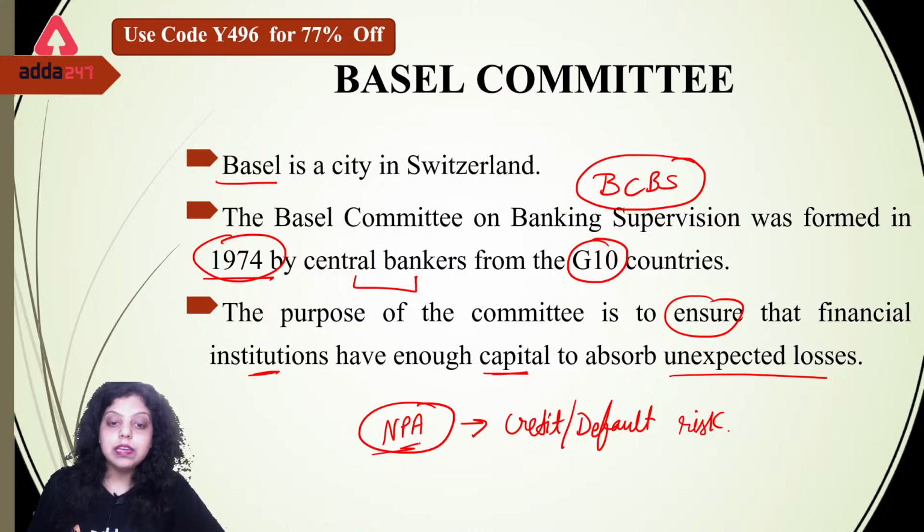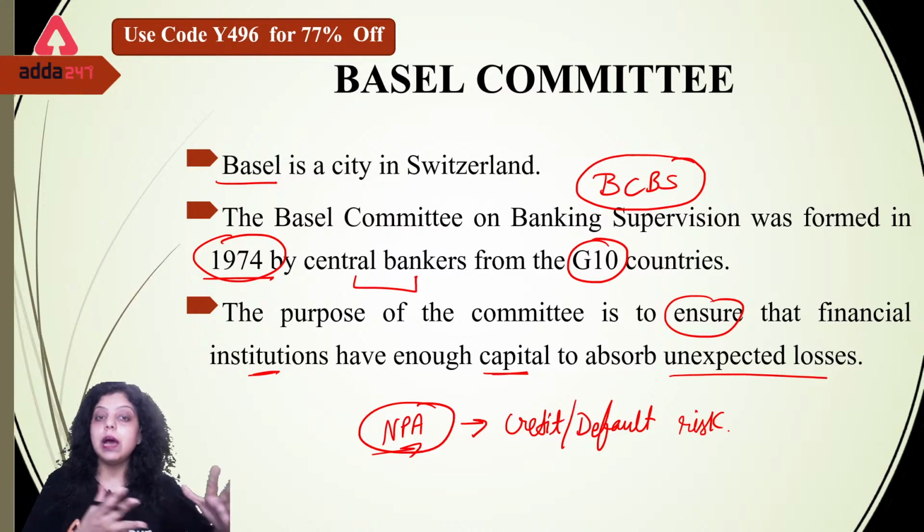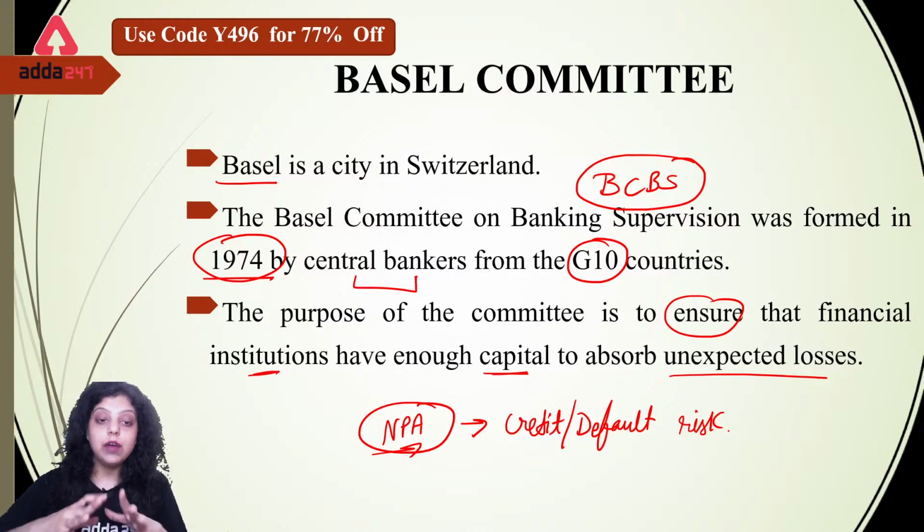So because of this NPA, credit risk is rising, default risk is rising in India. The same thing was happening in the 1970s. So 10 countries decided that we have to reduce this risk, we have to control the type of risk which the banks are exposed to, so that we will be able to perform all the banking transactions and maintain the financial stability, the economic stability in the country.